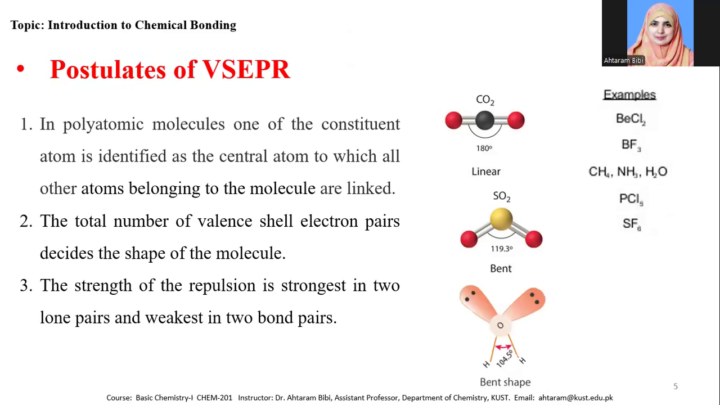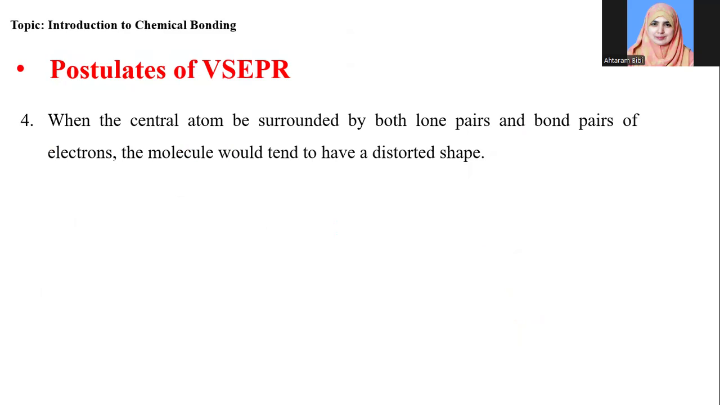So the valence shell electron pair repulsion theory explains the geometry of a molecule based on the valence shell electron pairs. If there are bonded electrons and lone pairs of electrons, they arrange themselves in such a way that the repulsion is minimized. The fourth postulate of valence shell electron pair repulsion theory is that when the central atom is surrounded by both lone pairs and bond pairs of electrons, the molecule would tend to have a distorted shape. As we can see in the molecules of sulfur dioxide and water, the structure is distorted or bent.